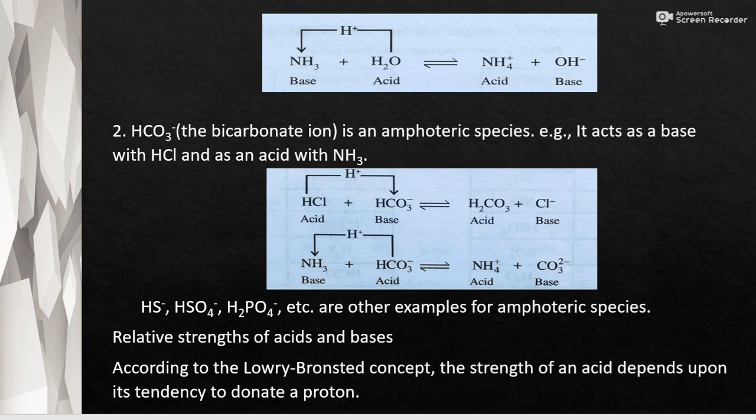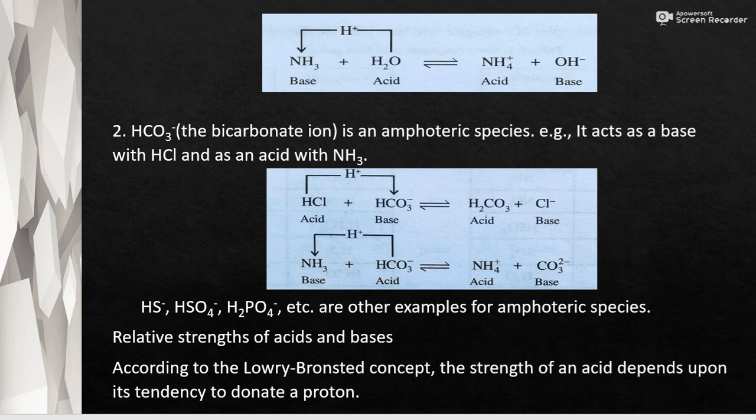So this is the reaction for HCO3 minus with HCl and with NH3. That is HCl plus HCO3 minus giving H2CO3 plus Cl minus. Here HCl is donating one proton to HCO3 minus and becoming Cl minus, and HCO3 minus is becoming H2CO3. That is, H2CO3 is the conjugate acid of HCO3 minus.